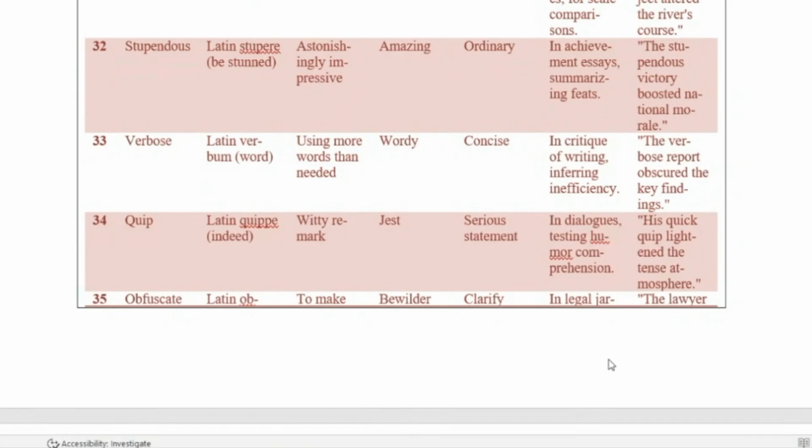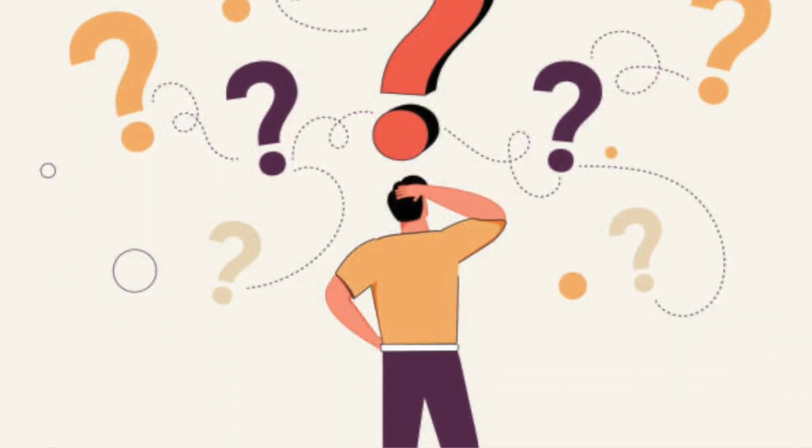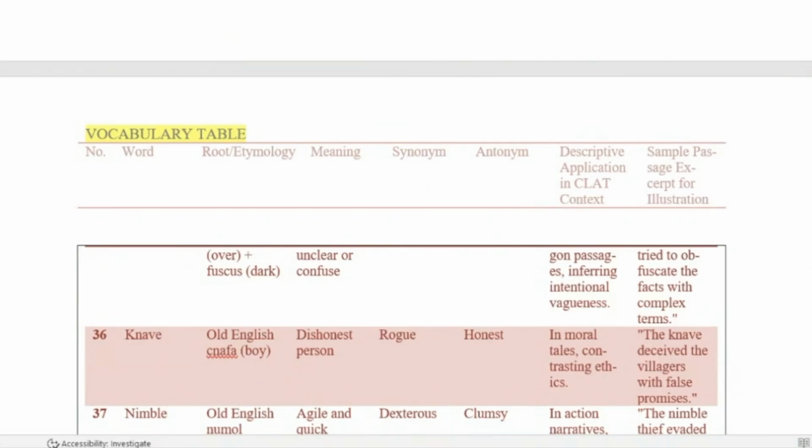Okay, so the next word is obfuscate. I hope the word is visible. To obfuscate means to make unclear or confuse. The synonym is bewilder and the antonym is clarify. Now, in passages where there is a lot of legal jargon, legal terminology, this word helps infer intentional vagueness. So, example is the lawyer tried to obfuscate the facts with complex terms. This is a classic trap word. So, please be alert of this. It means to bewilder. It means to confuse a person.